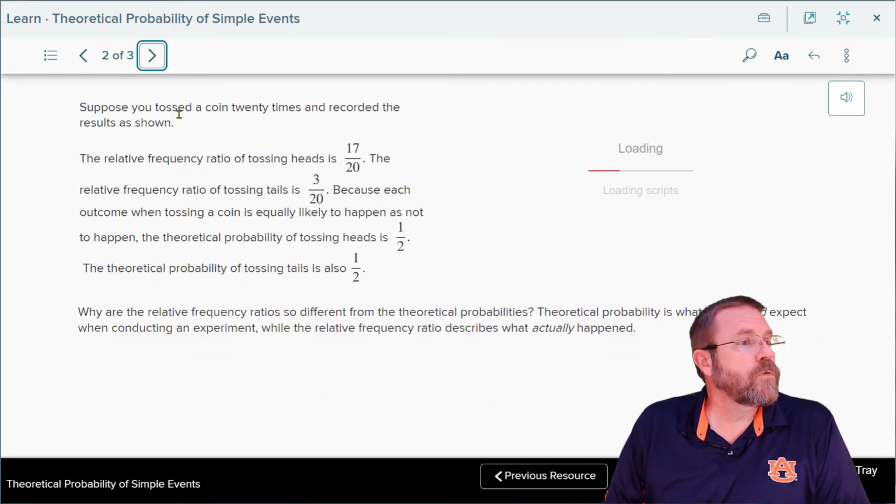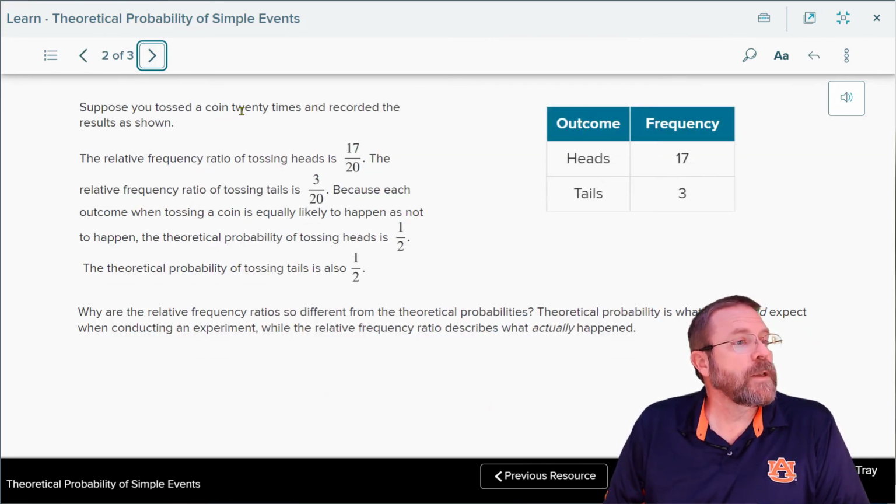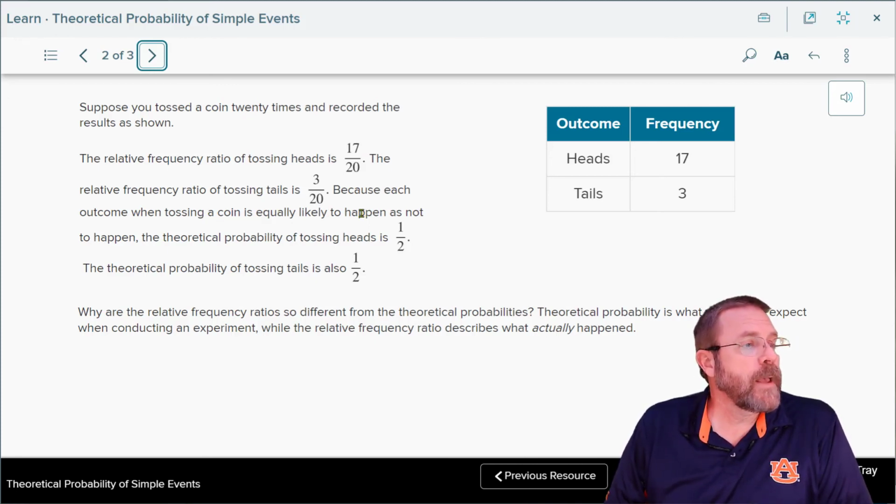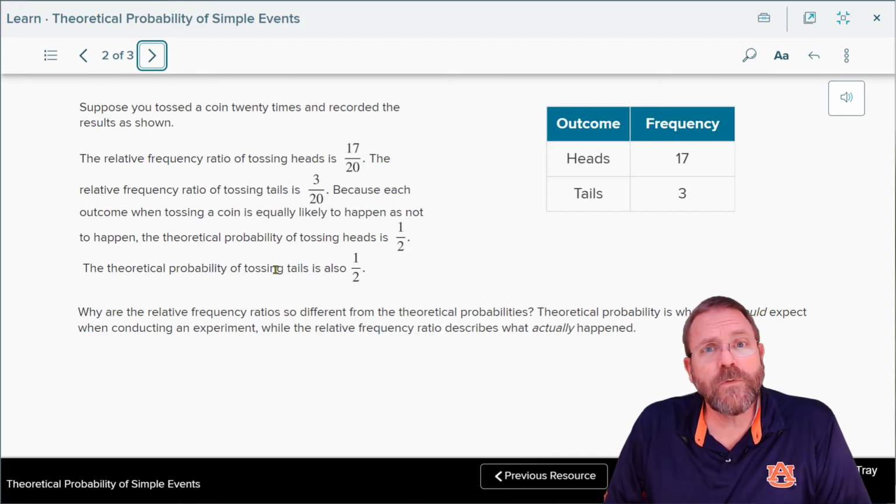Moving on, suppose you toss a coin 20 times and record the results as shown. The relative frequency of the coin landing on heads was 17 out of 20. That means the relative frequency of tossing a tails was 3 out of 20, because each outcome when tossing a coin is going to be equally likely to happen as to not happen. Now, all that said, the theoretical probability was 1/2 or 50%. Heads just got lucky more, and the theoretical probability of tossing the tails was also going to be 50%. The tails just got unlucky.